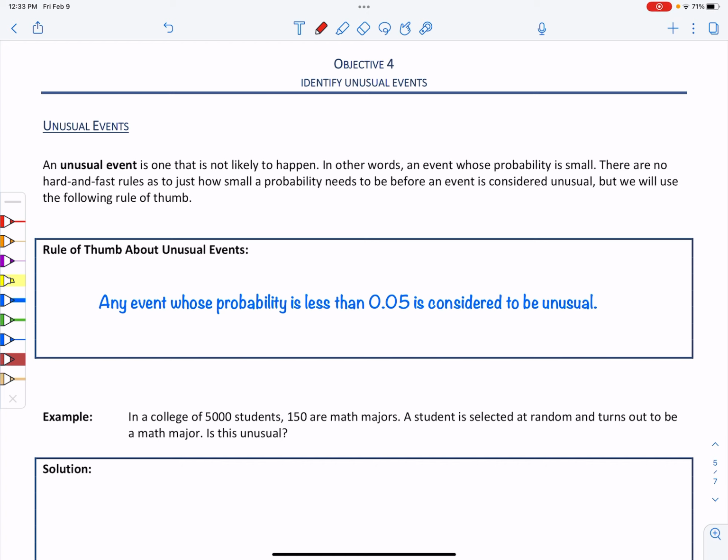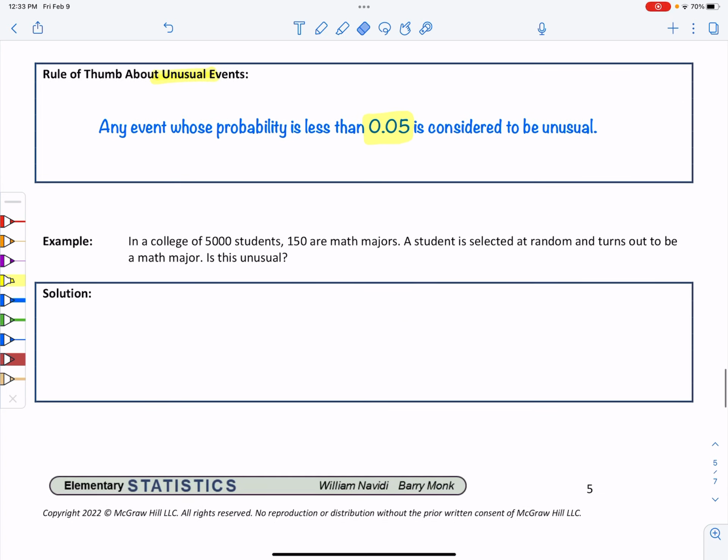When we're asked whether we have something that is unusual, meaning it's not likely to occur at all, the cutoff point that we use is a probability less than 0.05, because that would mean there's less than a 5% chance, which says this is very unlikely and thus it is unusual for it to occur. So if I'm asked whether something is unusual, I'm going to calculate its probability and see if it falls within that range.